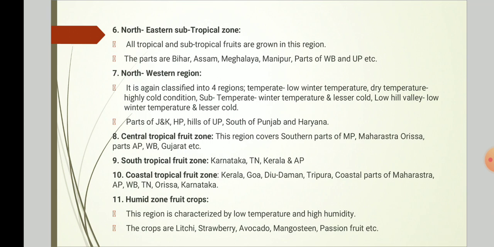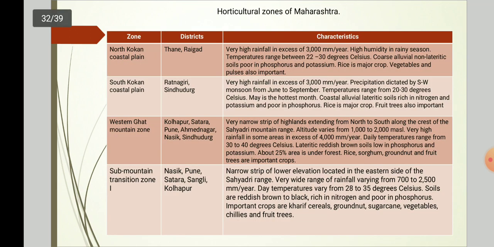Last one is humid zone fruit crops. This region is characterized by low temperature and high humidity. The crops grown are lychee, strawberry, avocado, mangosteen, passion fruit, etc. Then the next is horticultural zones of Maharashtra. We have seen the horticultural zones of India and now it is horticultural zones of Maharashtra.